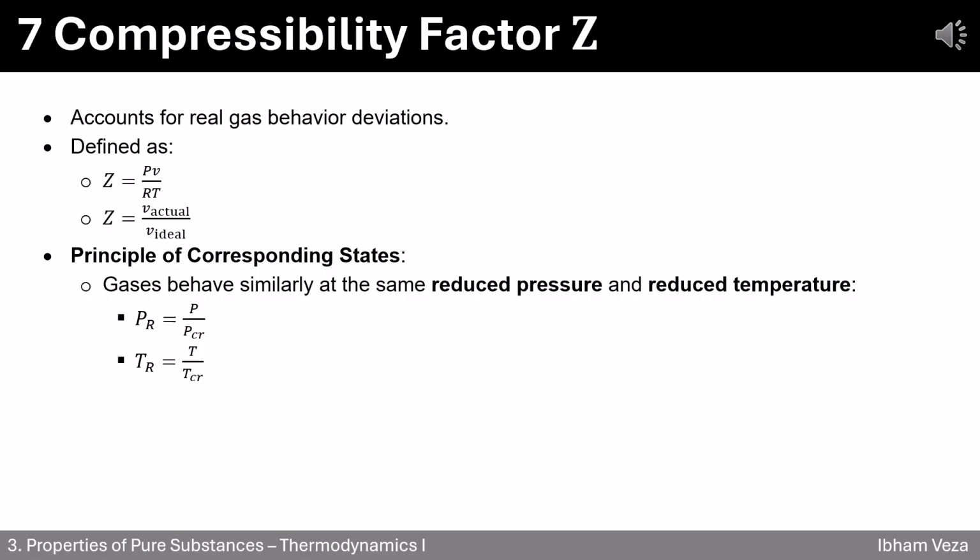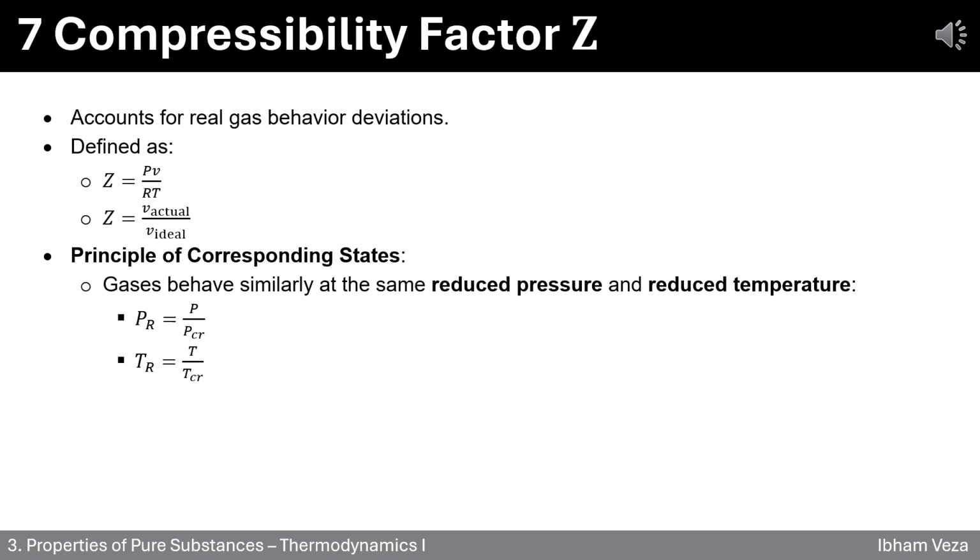Z can be calculated in two ways. Z equals PV over RT, which compares actual pressure, volume, and temperature to the ideal gas equation. Z equals V actual over V ideal, which compares the actual specific volume to the ideal specific volume.